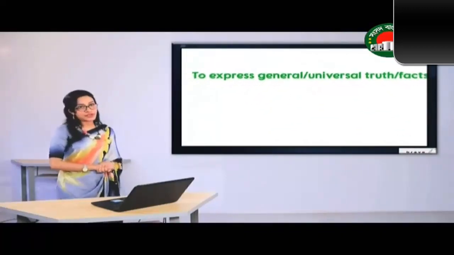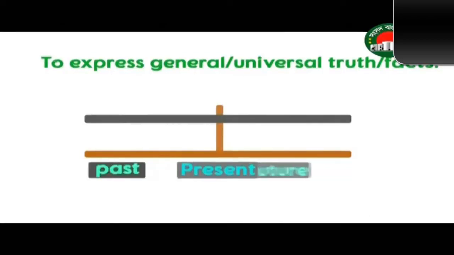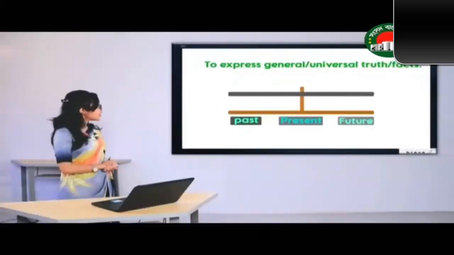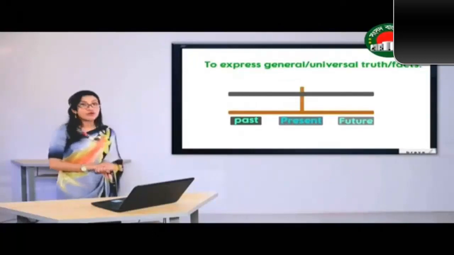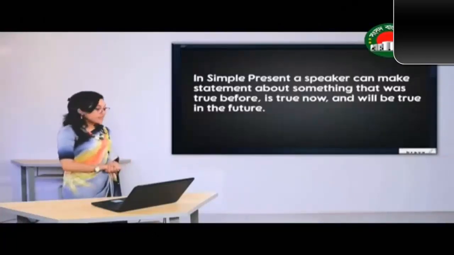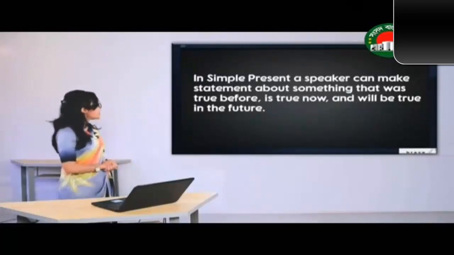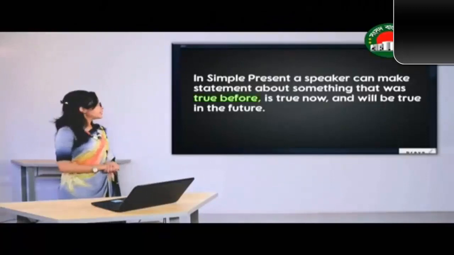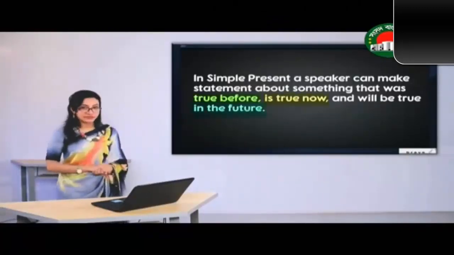Now let's look at this picture. We can see that there is a static line given here and the event has been continuous and it is general. So to express general or universal truth or fact, we use simple present tense. In simple present, a speaker can make a statement about something that was true before, is true now, and will be true in the future as well.